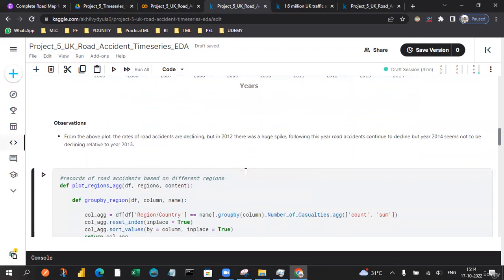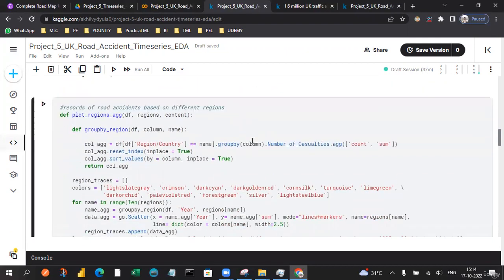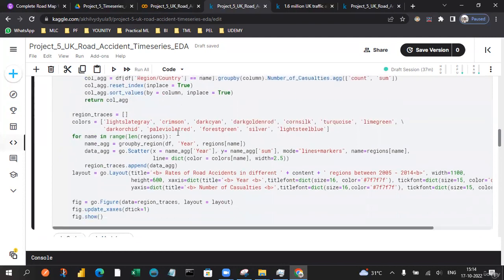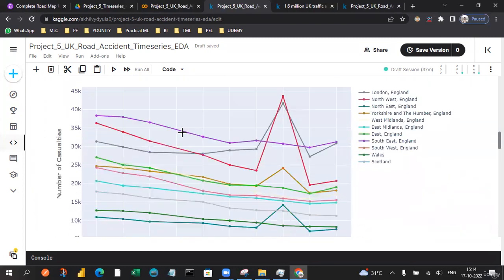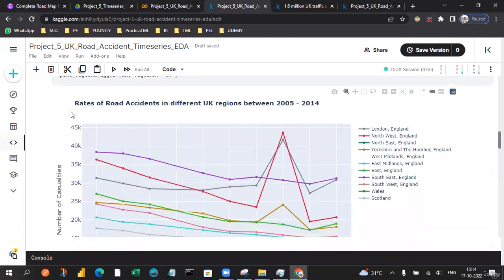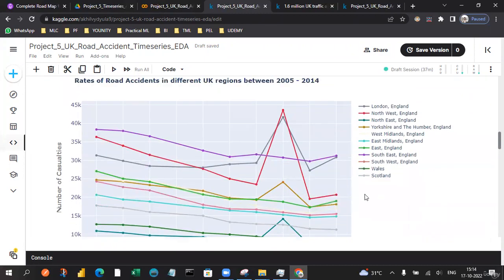So let's figure out what exactly the records are for the different regions. I'm just extracting from the data frame we had, going with the features for region and country so that we will be able to identify the number of casualties, along with counting the sum for the group by. So these are the different rates of road accidents in the UK.